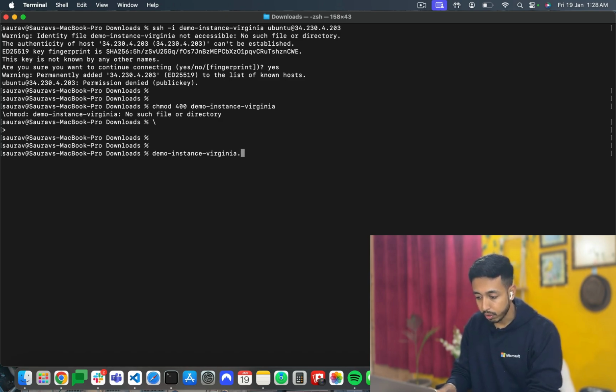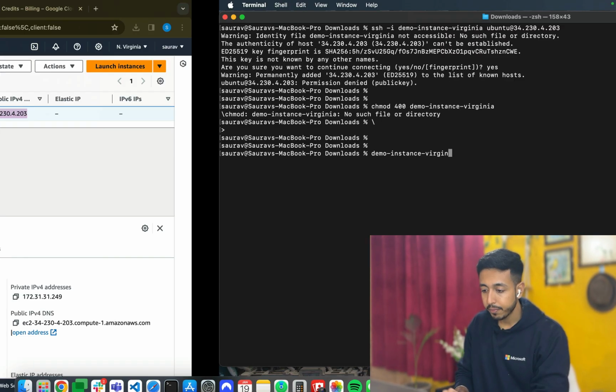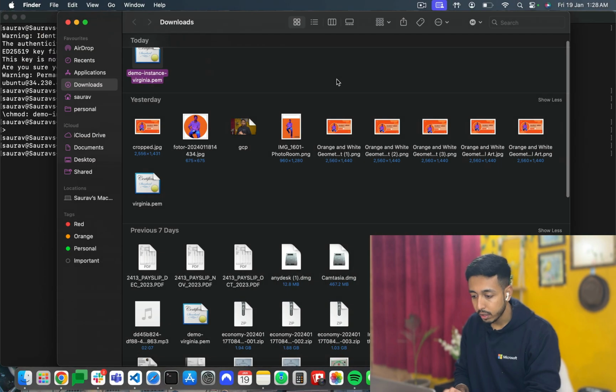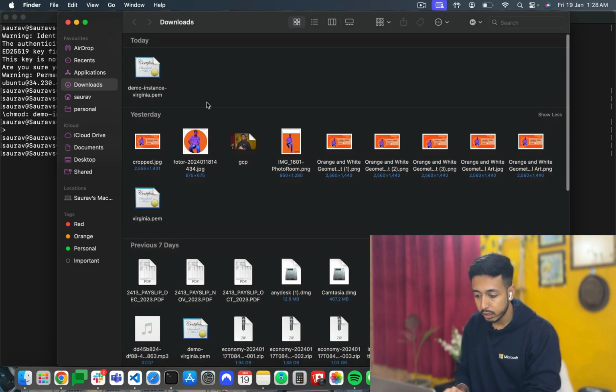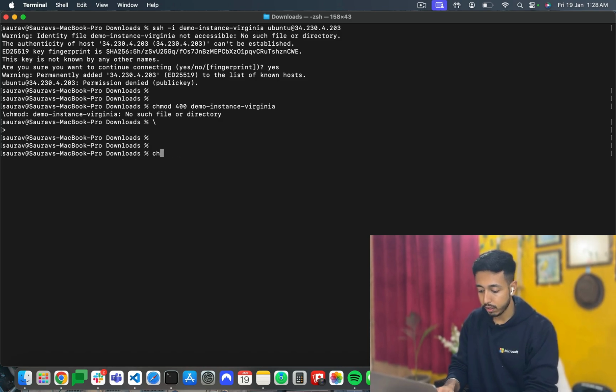Demo instance Virginia dot... It says that there is no such key. Is it? So where is it downloaded? It's downloaded in the downloads folder, demo instance Virginia.pem. I'll copy this and okay, yeah, I have to write chmod 400 and then this.